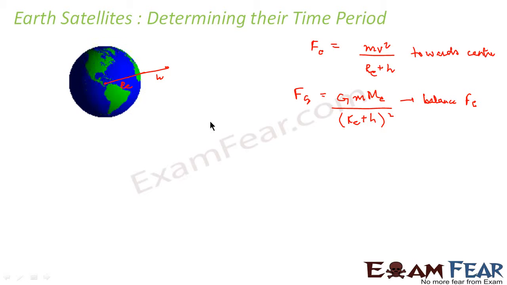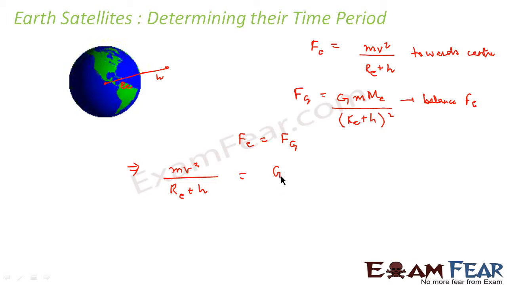So therefore these two forces should be equal, that is Fc should be equal to Fg. Now let us equate both the forces. So it will become mv square divided by Re plus h is equal to G m Me divided by Re plus h